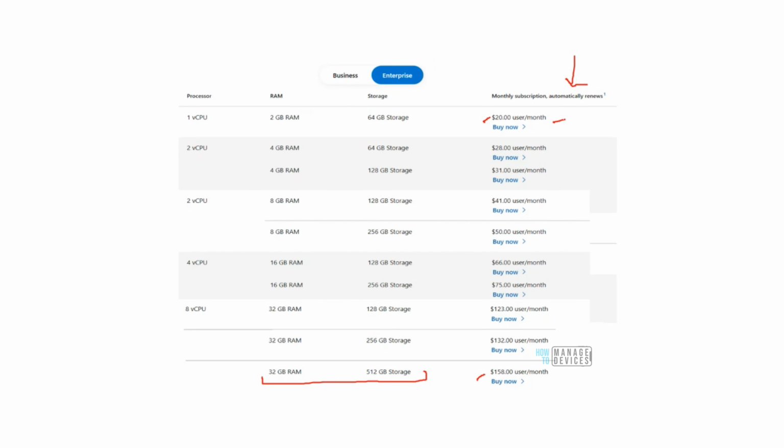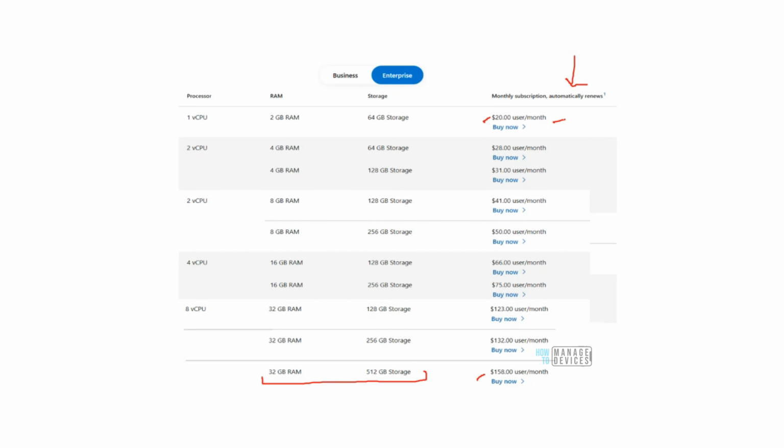Okay. Now the point here that I would like to call out is, this license, when assigned to the user, is paid on a license basis, meaning it does not matter how much the end user uses his virtual machine, he is not going to be charged more than the cost of this license. Okay.